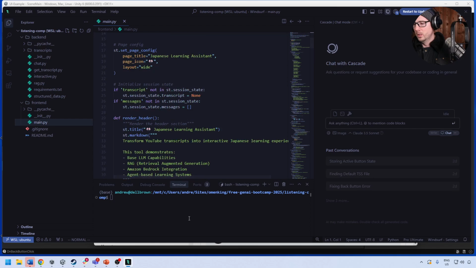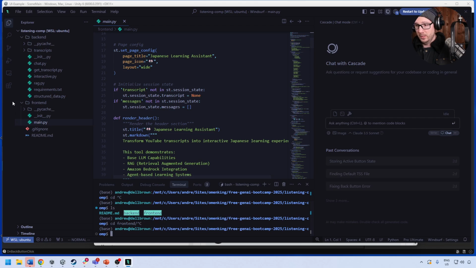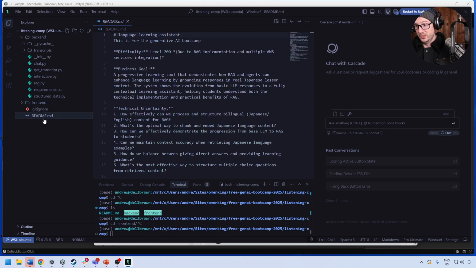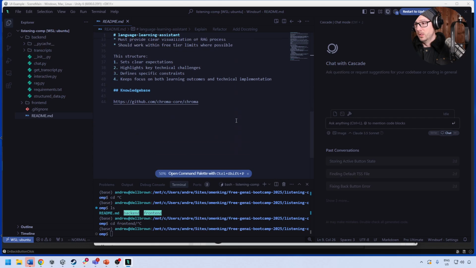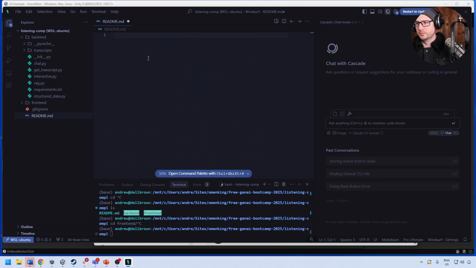So what I'm going to do is cd into, we'll do ls here, we'll cd into the front end. Actually, we don't have to go to the front end. We can run it from here, right? I'm going to add some instructions here so my life's a little bit easier. So we brought this in here. I don't need this in here. We'll just take that out. So say how to run front end.